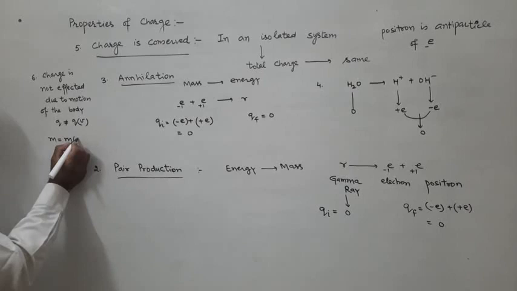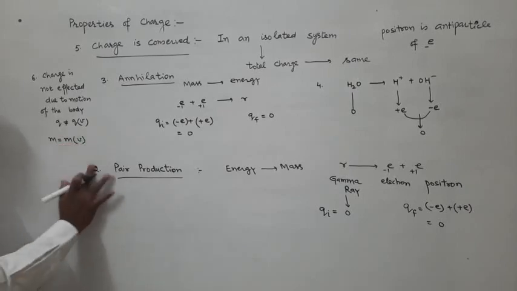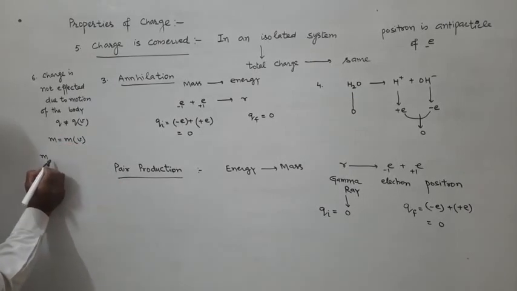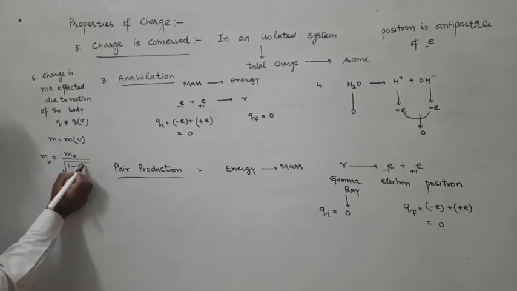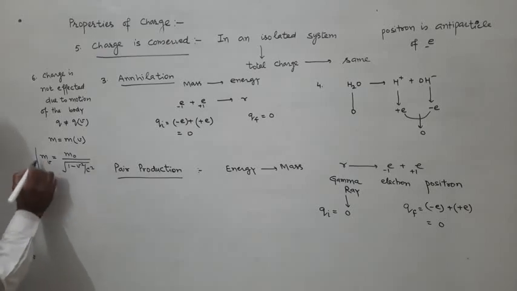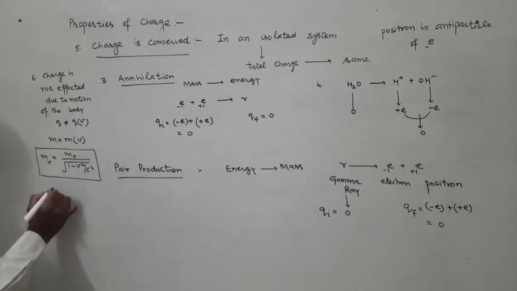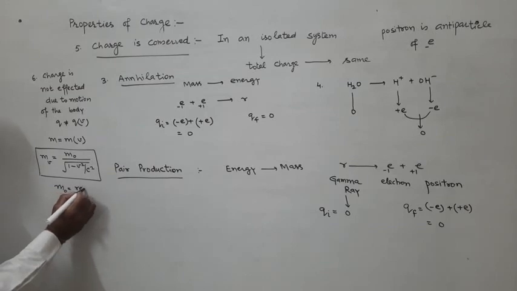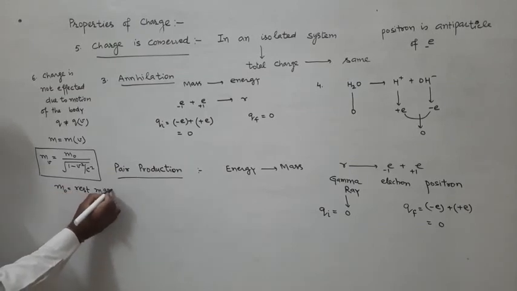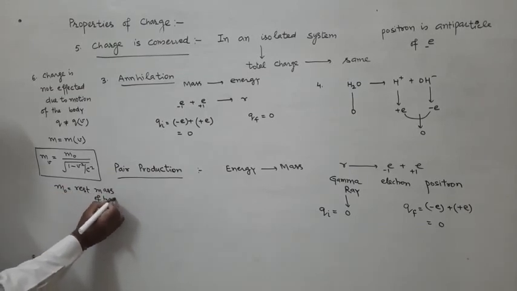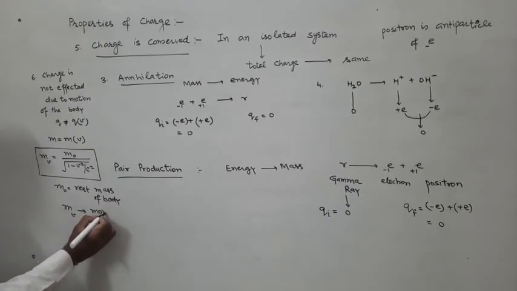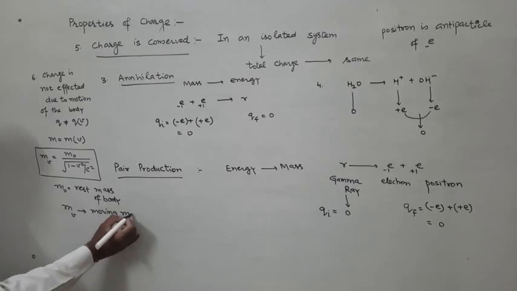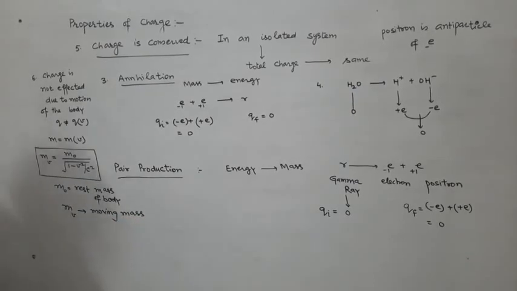Mass is a function of velocity, and you might have studied this formula. m naught is called rest mass of body. m is called moving mass, or mass of body moving with velocity v, and both the values are different.